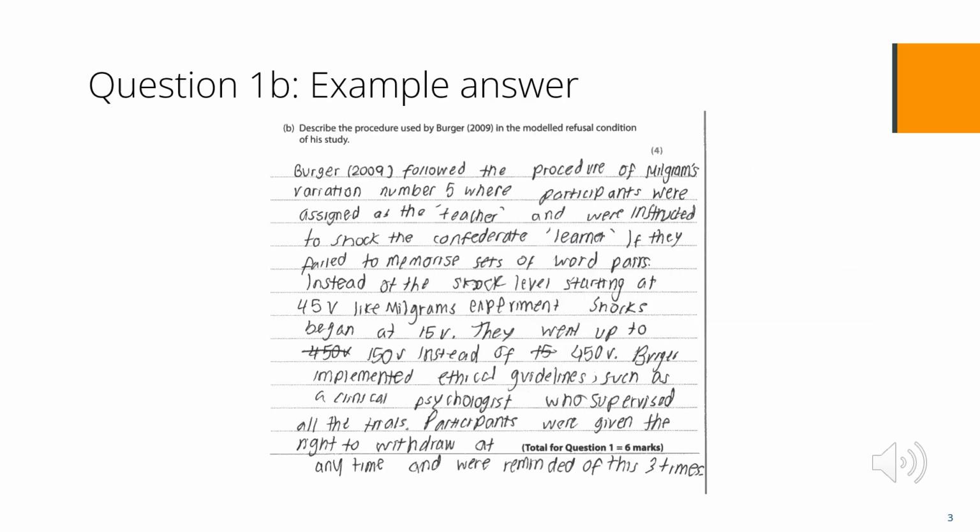If you want to pause the slides and take a bit of time to use the mark scheme and mark this answer and decide what mark you would give it. This answer scored 0 marks. There is no specific reference to the modelled refusal condition in the answer. The answer could have been written about Berger's base experiment, so it cannot gain any credit.